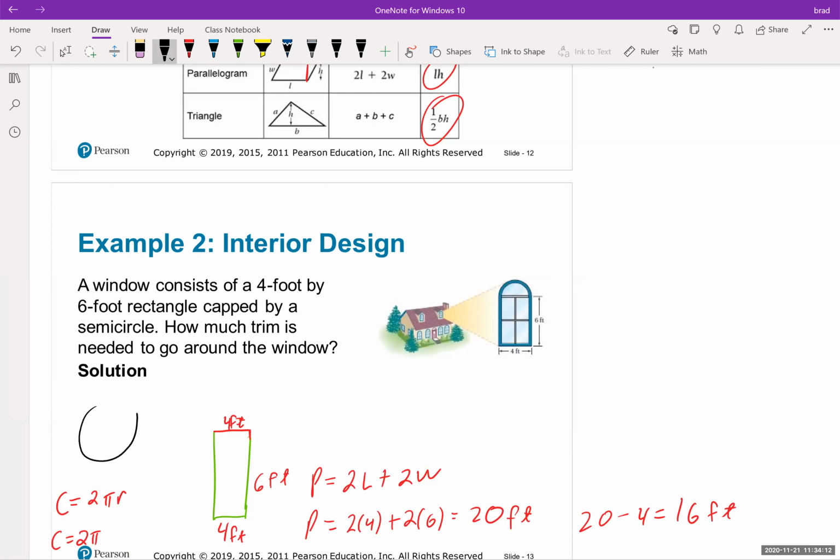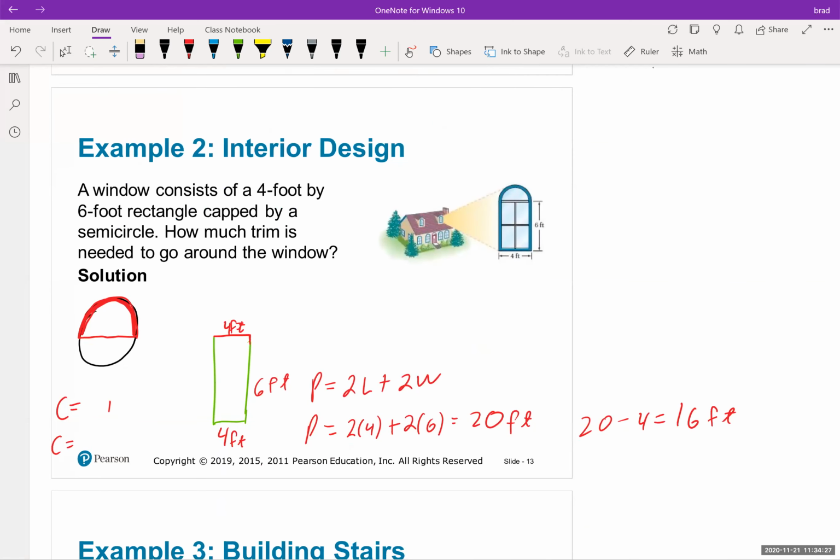Let me draw the circle. Okay, so we know we only have this circle here. We only have the top half, right? So what I'm going to do is find the perimeter of the whole circle, and I'm going to use the pi times d formula, since they gave us the diameter.